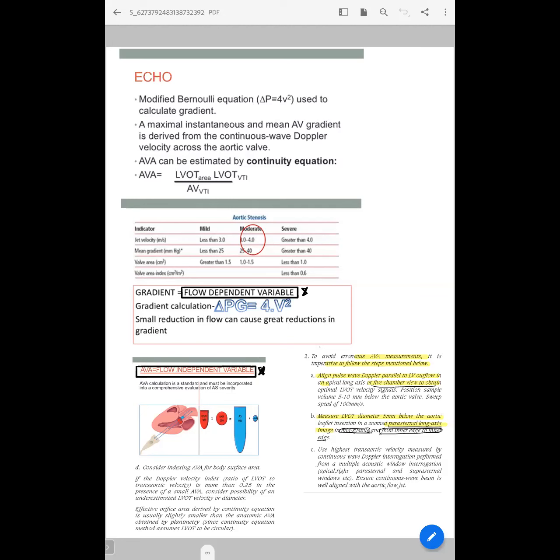Sometimes the aortic valve area is between 1 and 1.2, and in very obese patients this can still be very small for them, or vice versa. You should also calculate the Doppler velocity index, that is the ratio of LVOT VTI to aortic valve VTI.